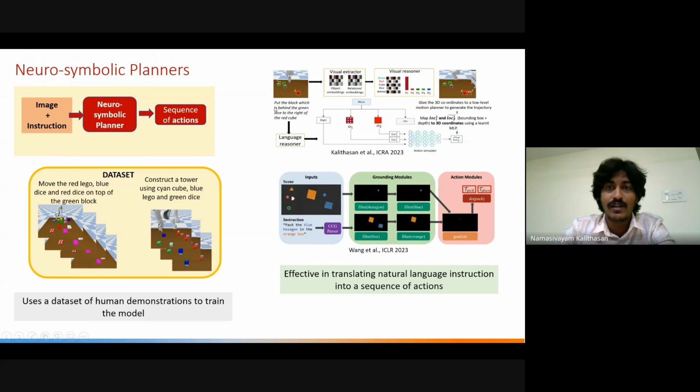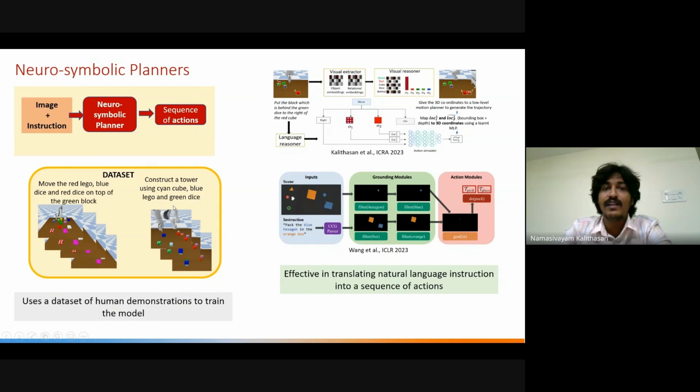Examples include our own model, which is called the neuro-symbolic robot manipulation framework, and there is a parallel work by Wang et al. which also does the same. They take the initial scene and instruction as input and output a sequence of actions to perform the task. But what they assume is that the sequence of actions can be executable in the real world. So it's open loop in the sense that they don't track the errors, and they don't track whether the goal is actually achieved or not.